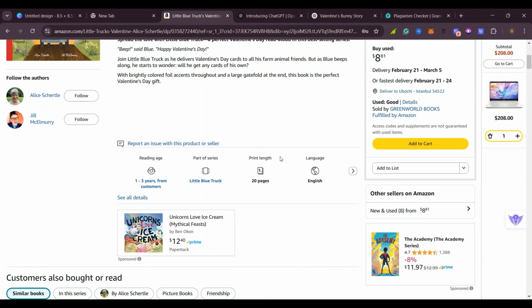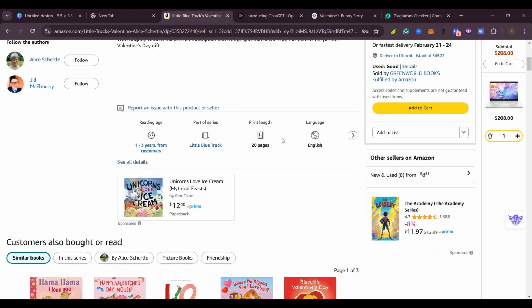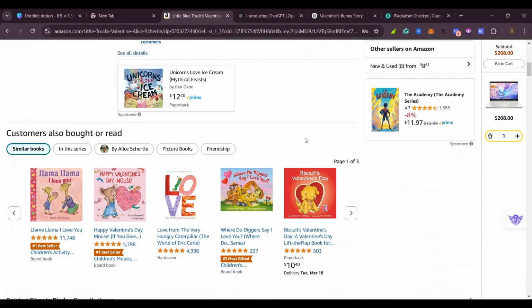So if you want to come here and see how many pages are in the book, you can take that and note it down. For example, here the book is 20 pages. You can also go ahead and look at other books, how many pages they have, the inches that we are going to use for our book, so that we can stand out and compete with these people. Yes, don't go and create something that people don't want and are not going to buy. It's always good to do your research.